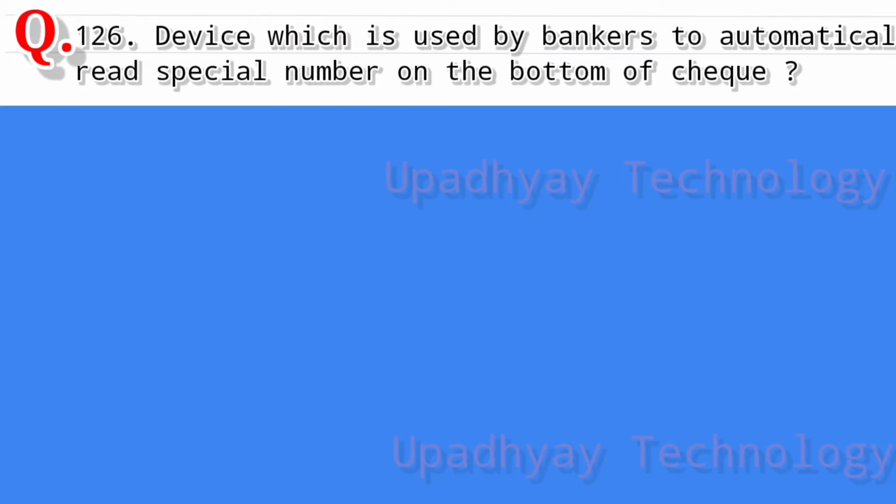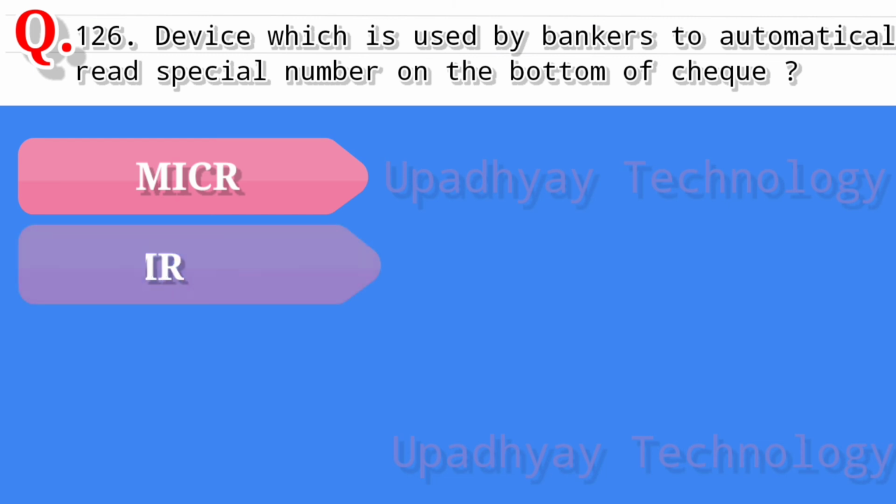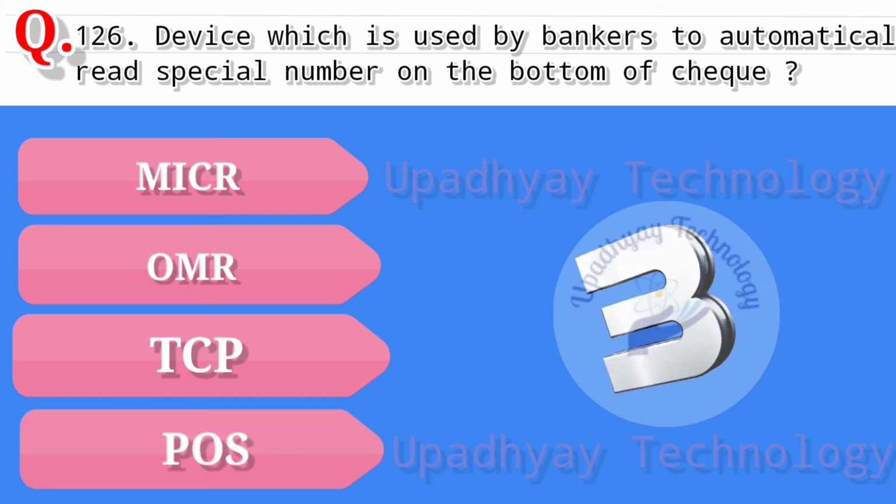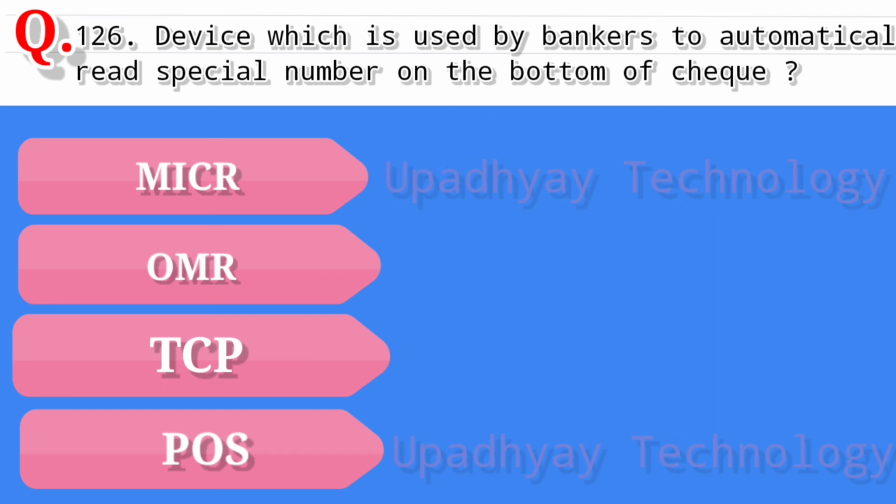Question number 126. Device which is used by bankers to automatically read special number on the bottom of check is, and the options are MICR, second option is OMR, third option is TCP, and the last option is POS, and the correct answer is MICR, magnetic ink character reader.